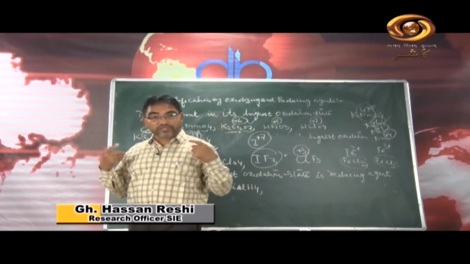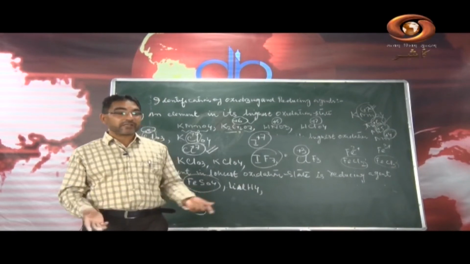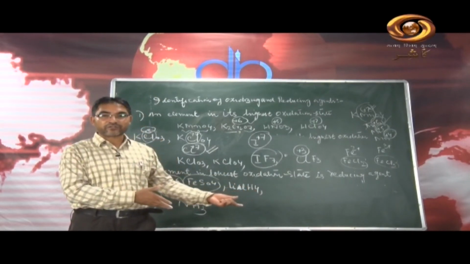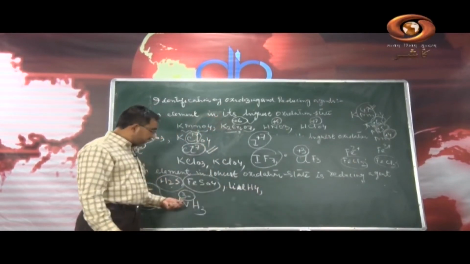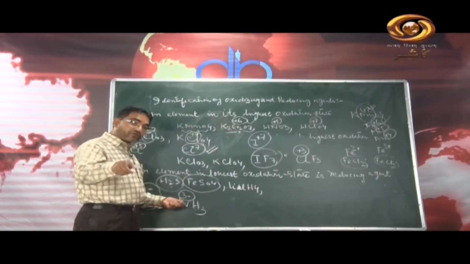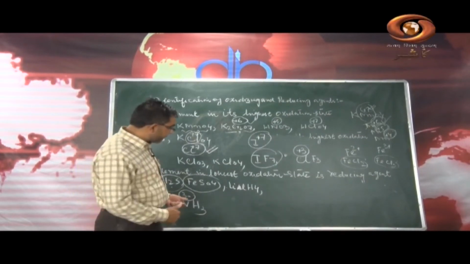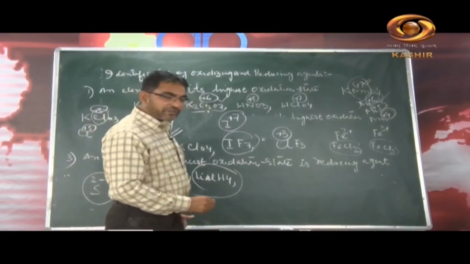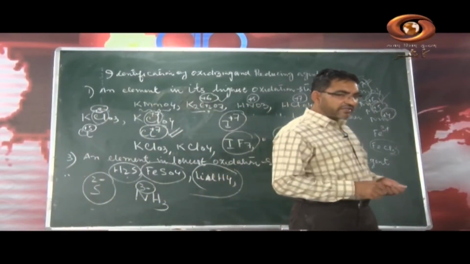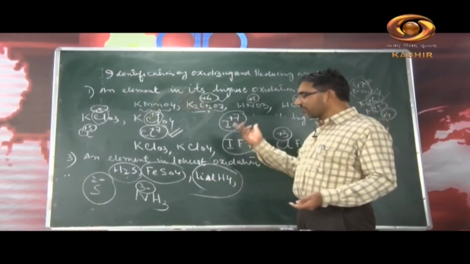When it is able to give the electron up to +5, that means it will act as a reducing agent. It will make others gain the electron and itself it will lose the electron. Since here the nitrogen is in its lowest oxidation state, it can act as a powerful reducing agent. Similarly, we have lithium aluminum hydride. You will appreciate that in organic chemistry you most often use this lithium aluminum hydride as